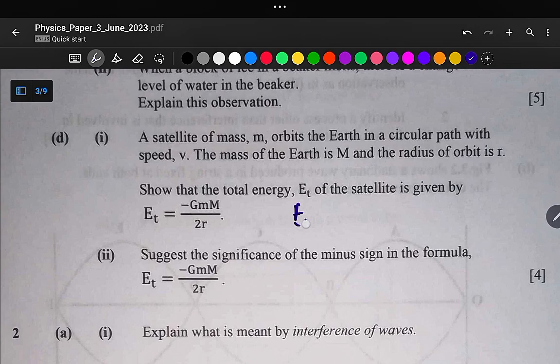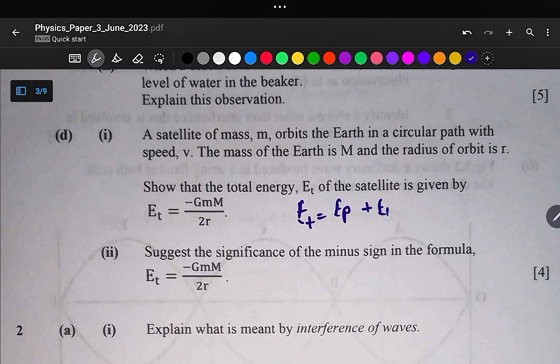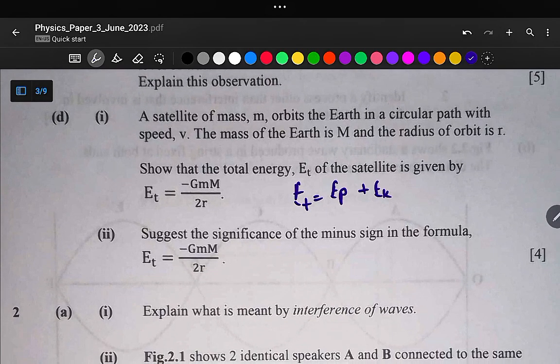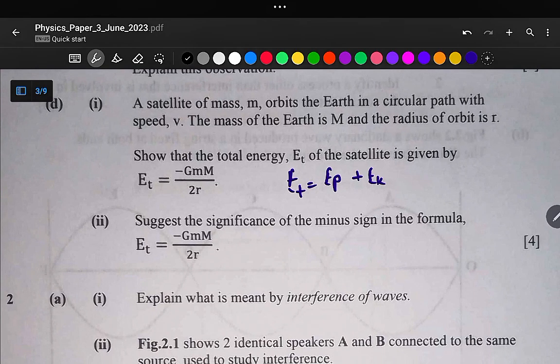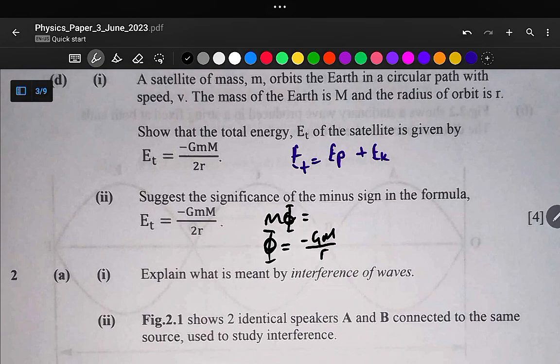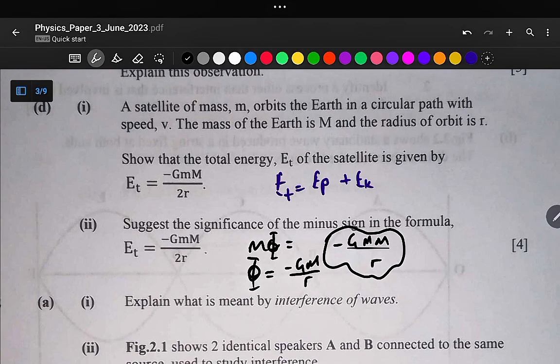So total energy is equal to gravitational potential energy plus kinetic energy. The formula for gravitational potential energy is m phi, and our phi, the gravitational potential, is minus GM over r. So if our gravitational potential energy is m phi, it is now minus GMm over r. So this is the formula for the gravitational potential energy. Okay, and let us deduce the formula of kinetic energy of the satellite.